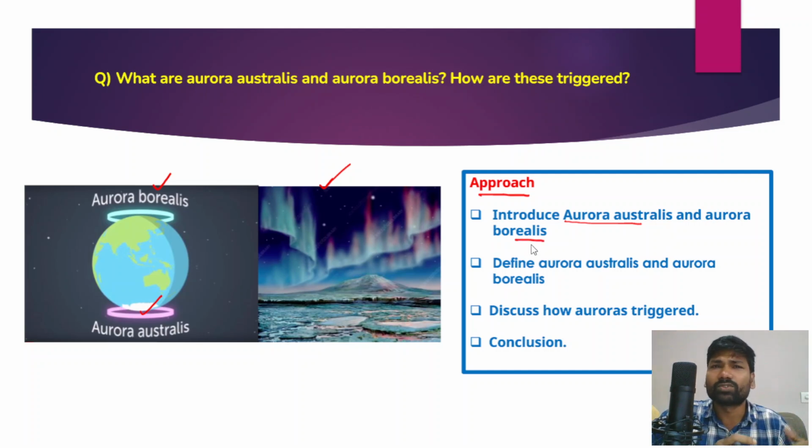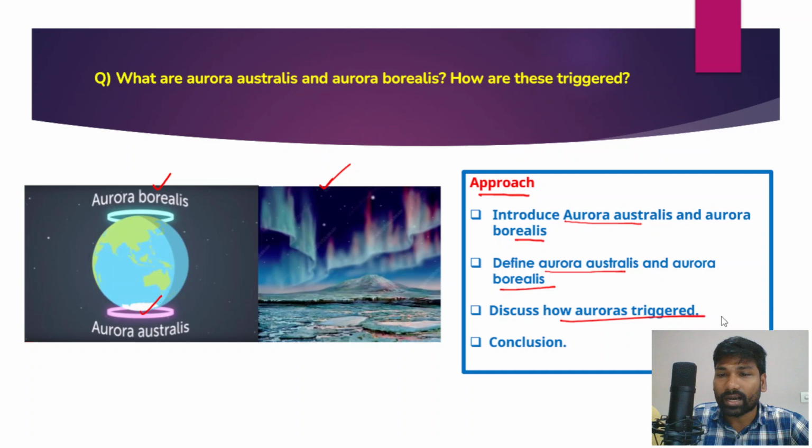A brief introduction would be enough about these two phenomena, and next you define or give a brief detailed description of them, then write how they are triggered, and ultimately you write a conclusion. That's how you could write this answer in a very simple fashion.